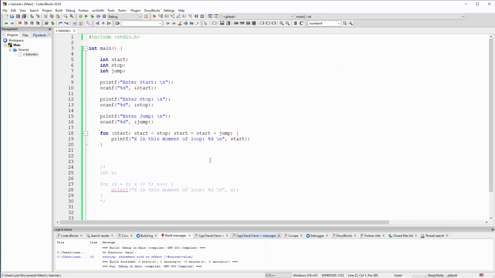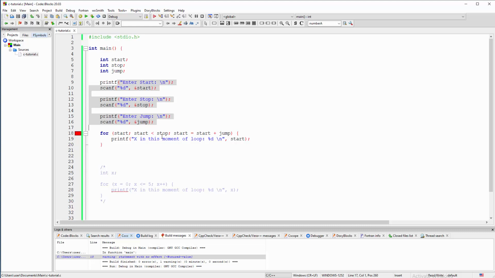But what is this warning, statement with no effect? Where exactly? I typed that correctly, but this is just a warning, it's not an error. Start, stop. Yeah, I think it's cool.